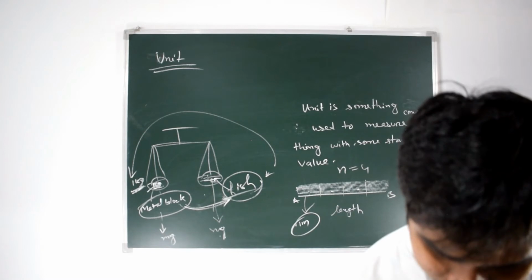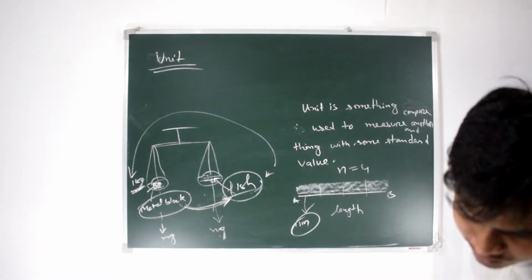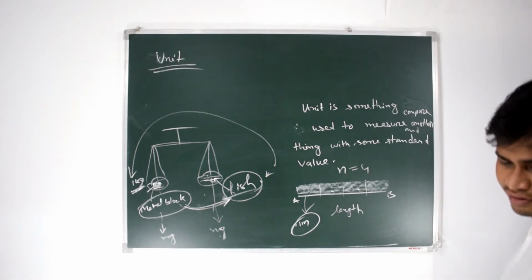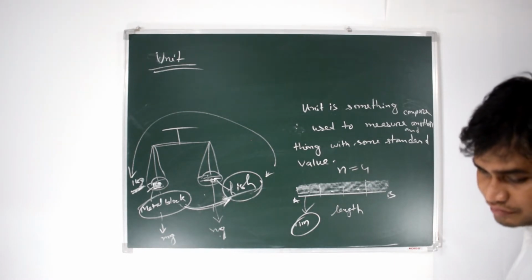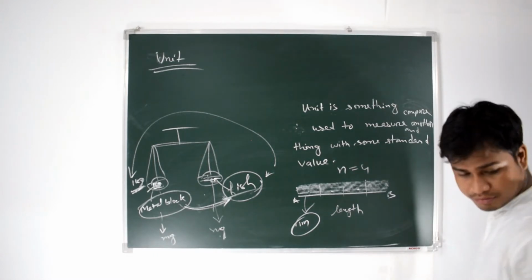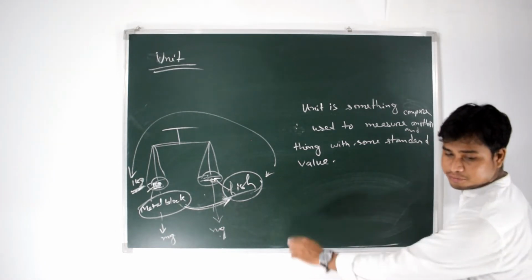So it can also be written as: unit of a quantity is a standard measurement of the same quantity for purpose of comparison. You can write this as the definition in your books.